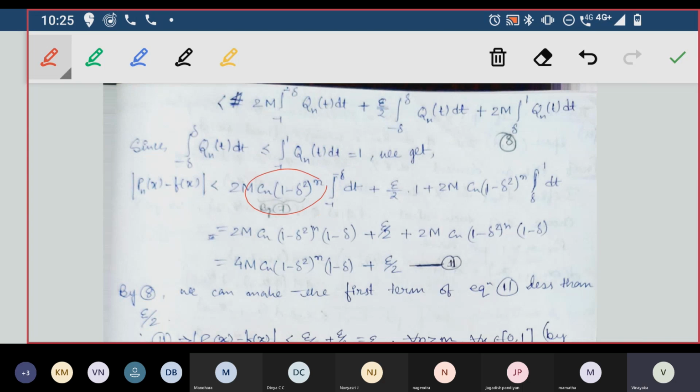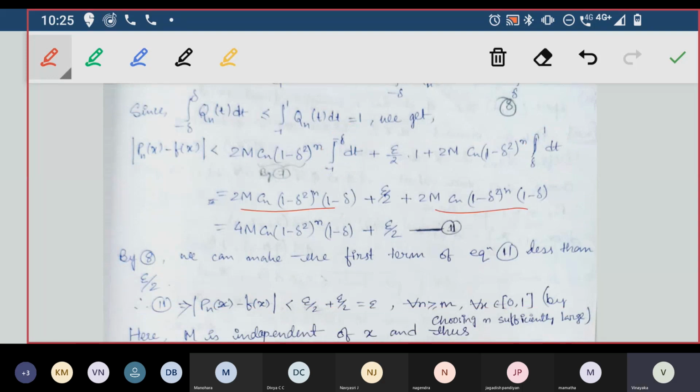So we can use that Cn into (1 minus delta squared) power n. Even here I will do the same, because once again the values of modulus of x are between delta and 1 itself. So here we have the symbol less than. Now what we'll do next is integrate these things, because there was no variable. Integration will be t from minus 1 to minus delta, and the final value you will get is 1 minus delta. Even here the value will be 1 minus delta.